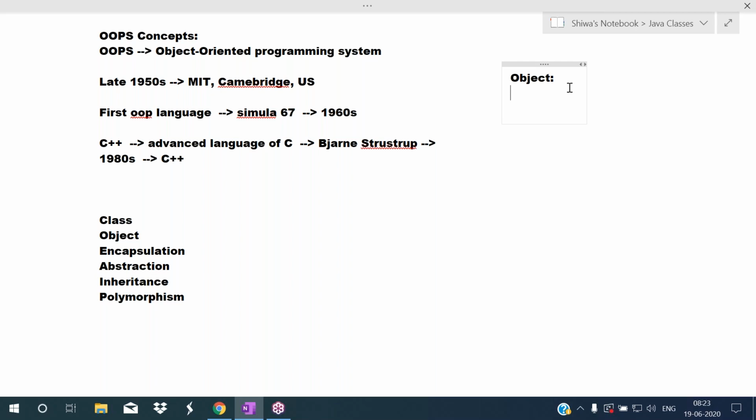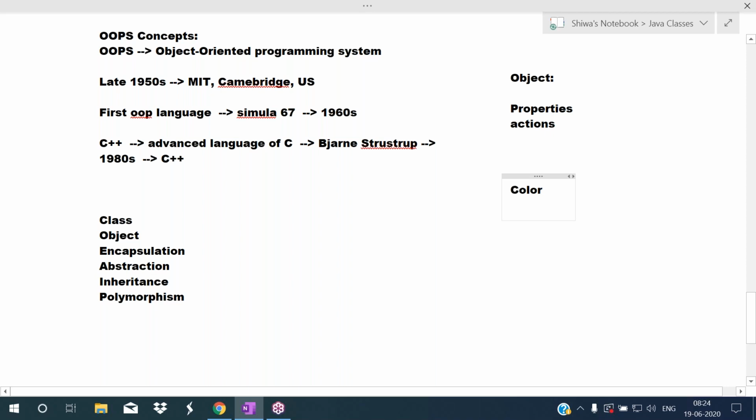Okay, so for any object some properties will be there, and that can be used to perform particular actions. For example, I'm taking a marker. So marker is the object. What is the color of the marker? That color is the property. Color is called what? Property.